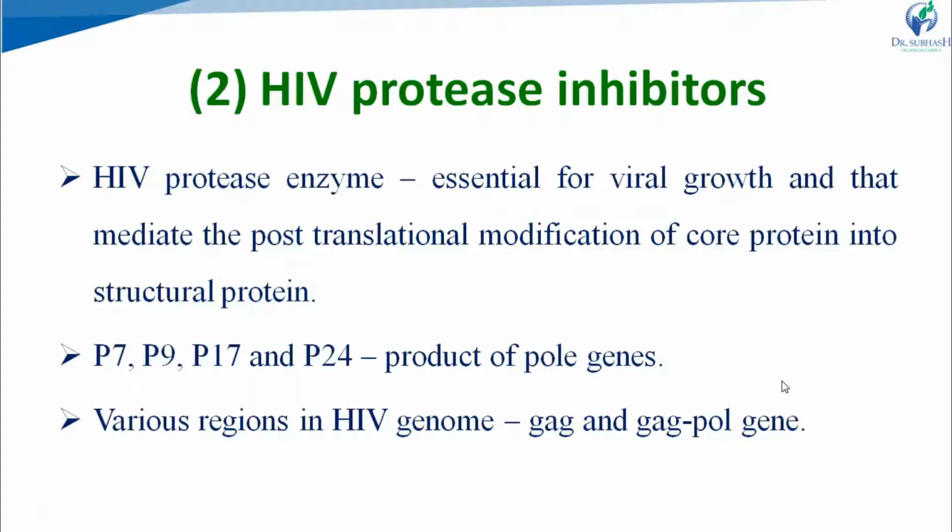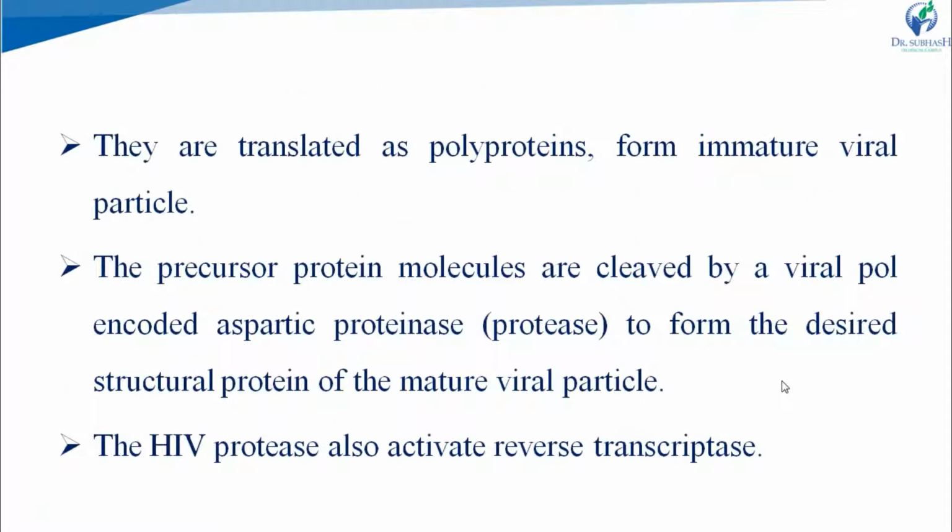The HIV genome contains various regions designated as genes, such as the gag and gag-pol genes. These genes are translated as polyproteins and form immature viral particles.